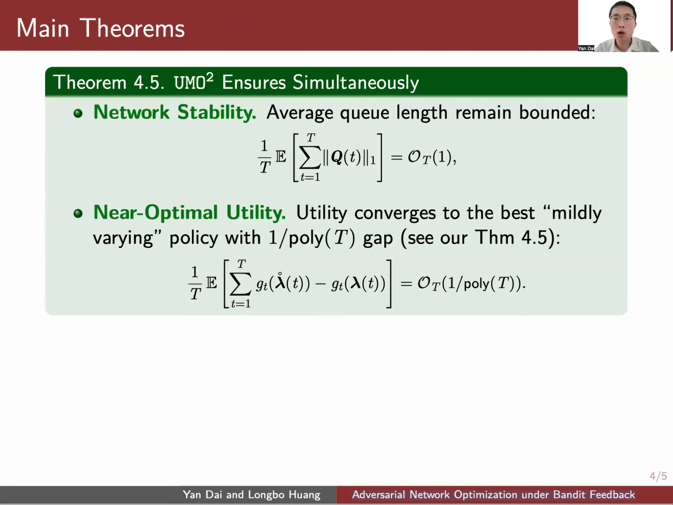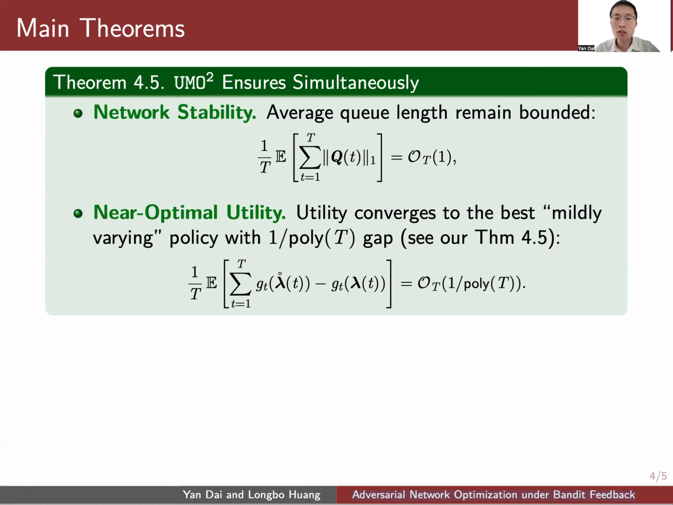As we sketch, our algorithm UMO square achieves 2 critical guarantees simultaneously. First, it ensures network stability, namely the average queue length in the system remain bounded, preventing congestions. Second, it also delivers near optimal utility, which converges to that of any mildly varying policy in a polynomially fast speed. This mildly varying policy may depend on the full game trajectory, that is future information, or it can also optimize over some information that is not revealed to our online planner.